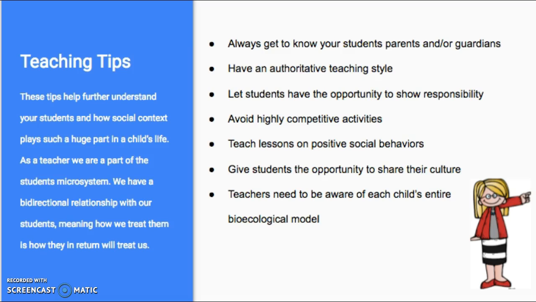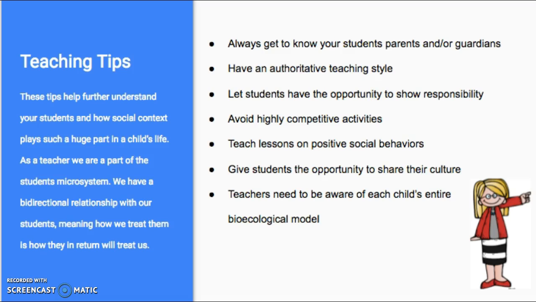It is important that teachers let students have the opportunity to show their responsibilities by giving them tasks such as door holder, paper passer, and watering the plants. This gives the students a sense of worth and helps them find their identity.